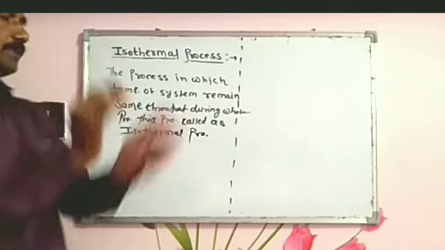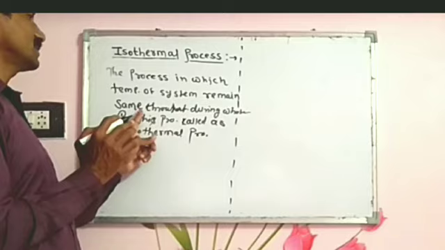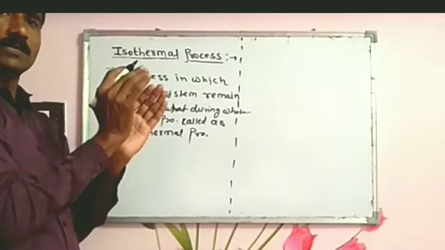What is the definition, dear student? The process in which the temperature of the system remains the same throughout the whole process.